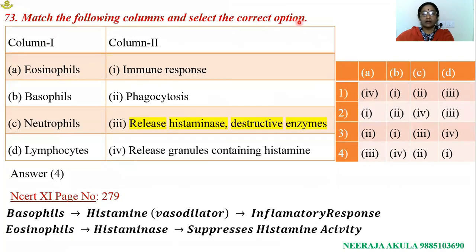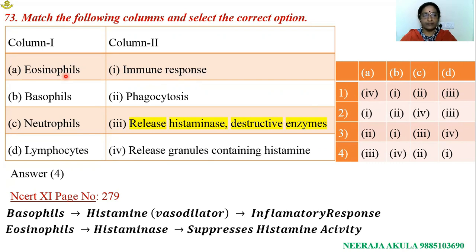Match the following columns and select the correct option. With respect to column 1: eosinophils, basophils, neutrophils and lymphocytes. These are different types of WBCs, and they have given the functions of these cells in column 2. Eosinophils, we know very well, are the cells responsible for removal of antigen-antibody complexes, removal of blood clots, and their count is also increased during helminth infection.